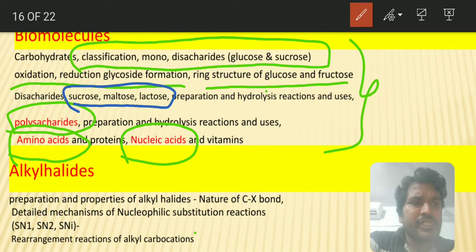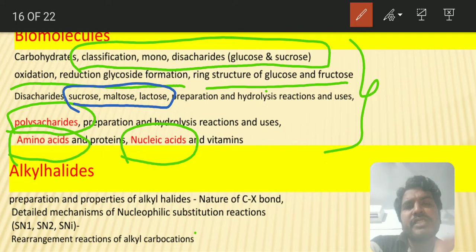In one year they asked a question like this: what is the difference between amylose and amylopectin? Amylose and amylopectin are the two components of starch. Amylose is a straight chain molecule, amylopectin is a branched molecule. Amylose has 1,4 linkages, but amylopectin has 1,4 linkages and 1,6 linkages.